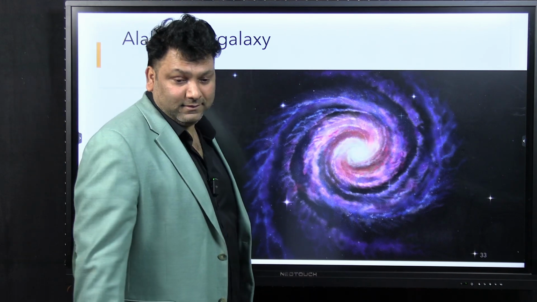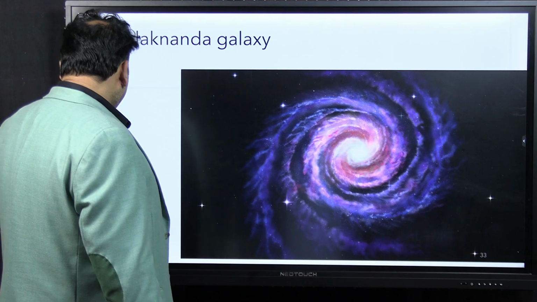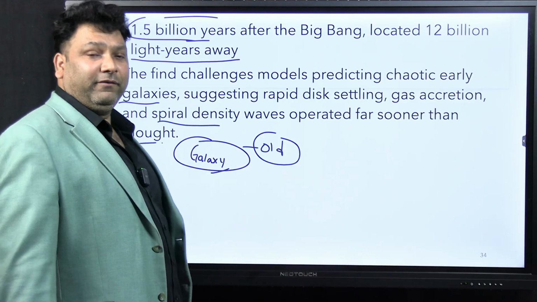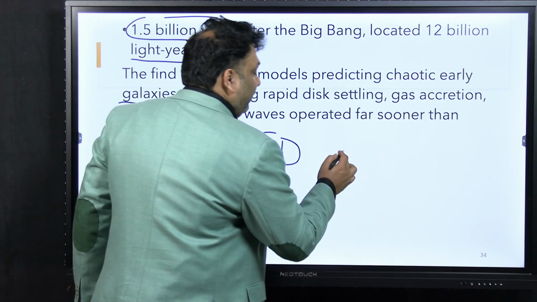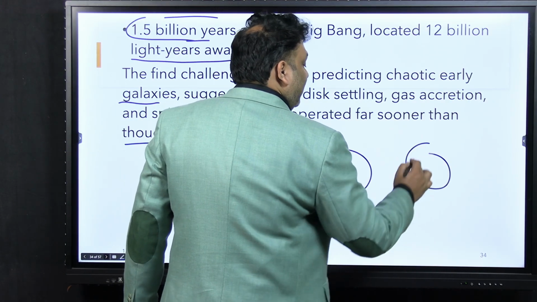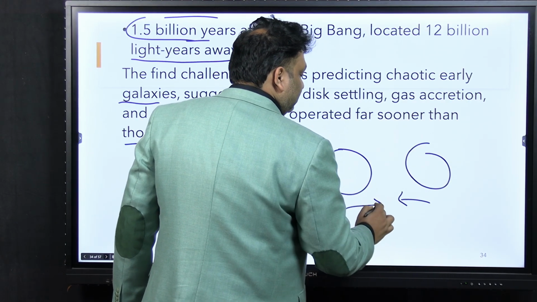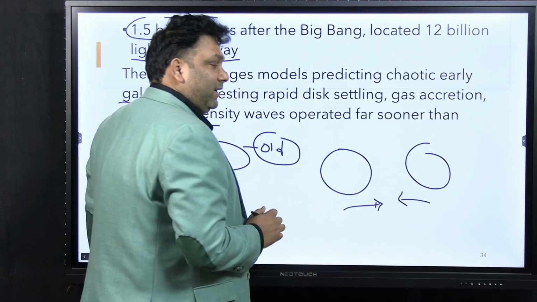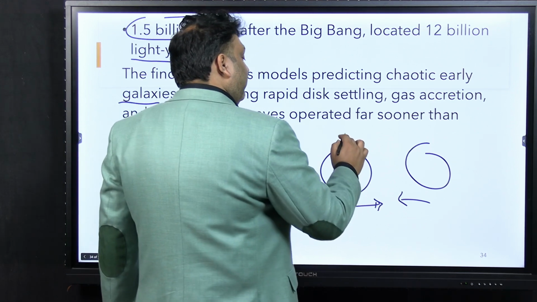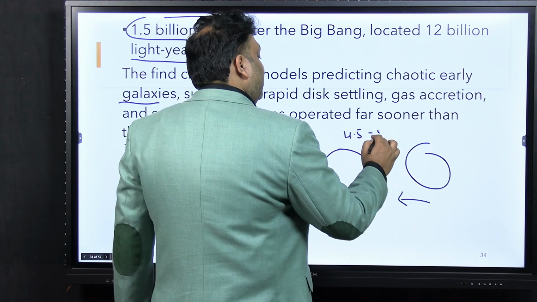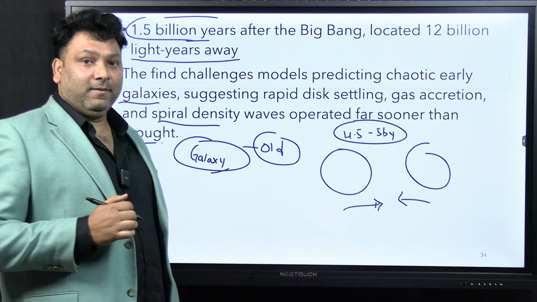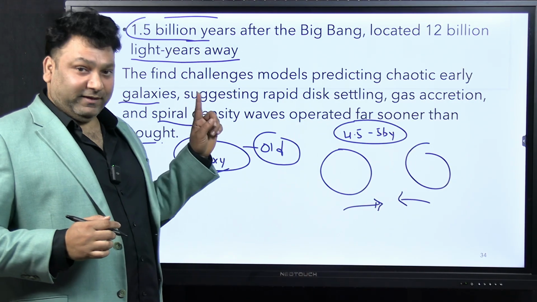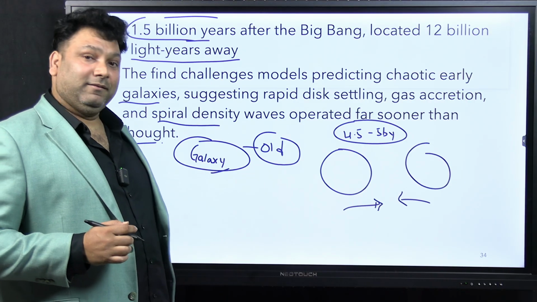Andromeda galaxy. There is a saying that in future, the Andromeda galaxy and the Milky Way galaxy will collide with each other, say after 4.5 to 5 billion years, they will collide. Again, this is in conflict with what you have studied earlier.